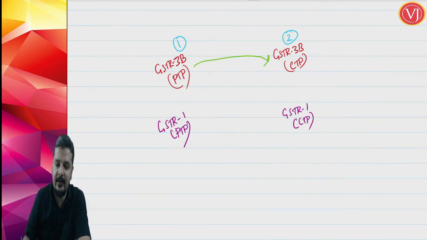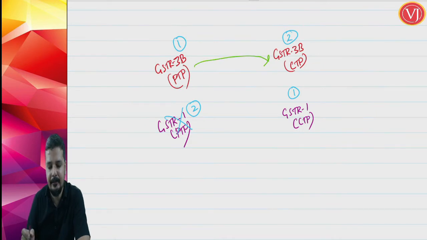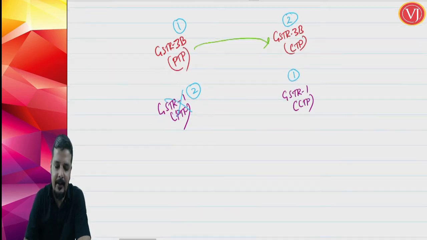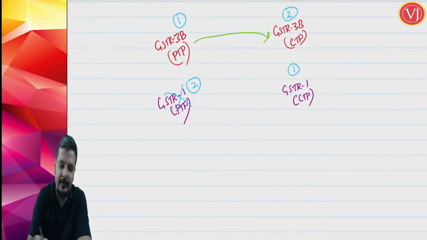But as far as GSTR 1 is concerned, I can directly file GSTR 1 of the current tax period without even filing GSTR 1 of the previous tax period. So, I can file GSTR 1 of the current tax period, then later on I can file GSTR 1 of the previous tax period, or I may not even file that. That is the second scenario.